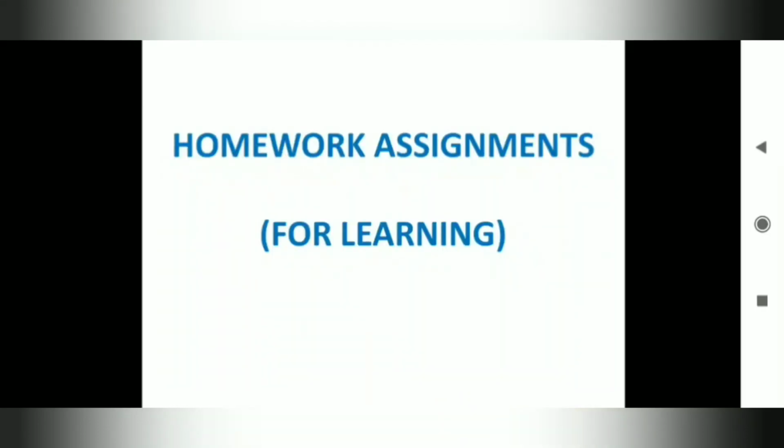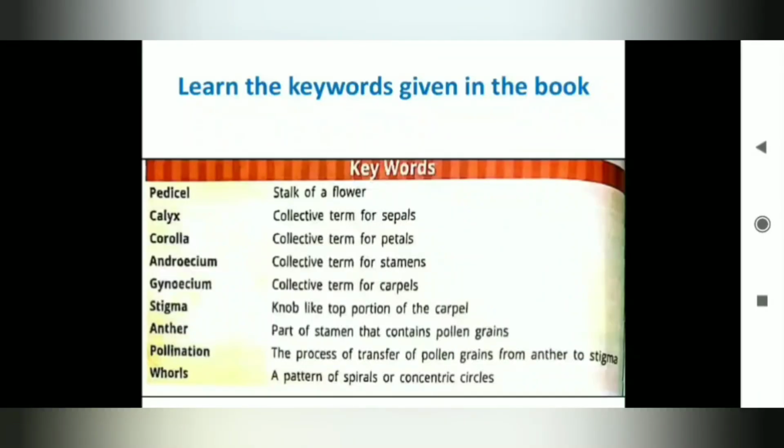Your homework assignments. Here children, you need to learn your homework assignments. Certain keywords are given. Pedicel, that is the stalk of a flower. Calyx, collective term for sepals. Corolla, collective term for petals. Androecium, collective term for stamens. Gynoecium, collective term for carpels.